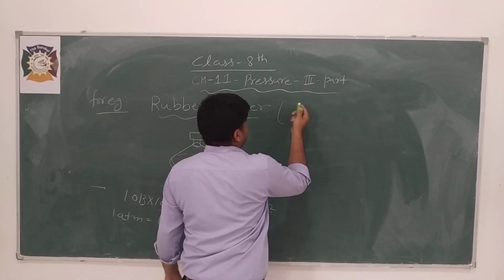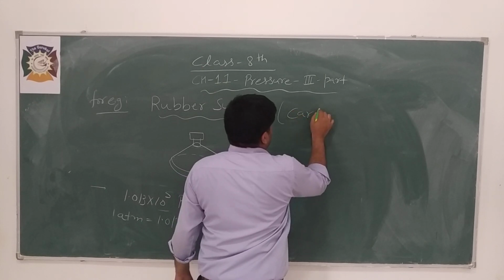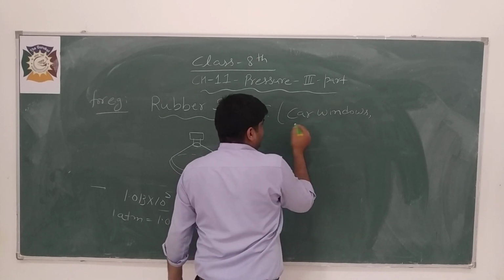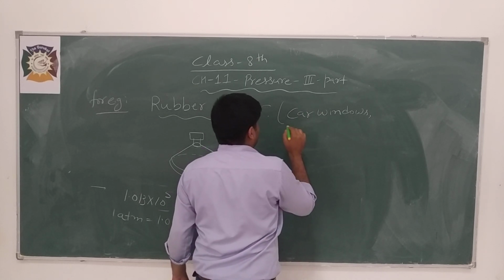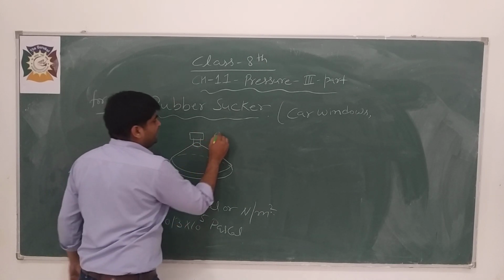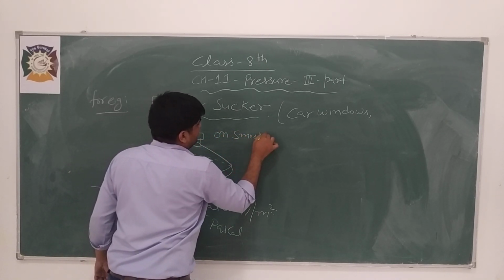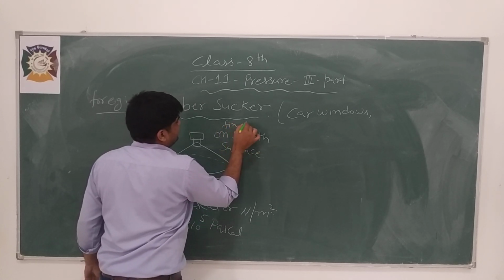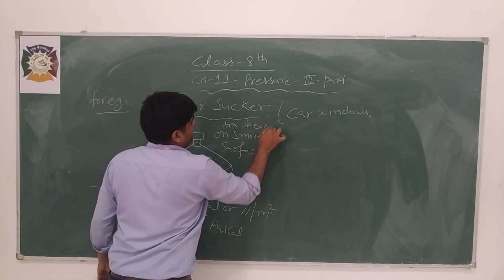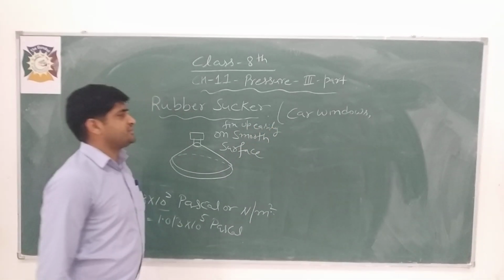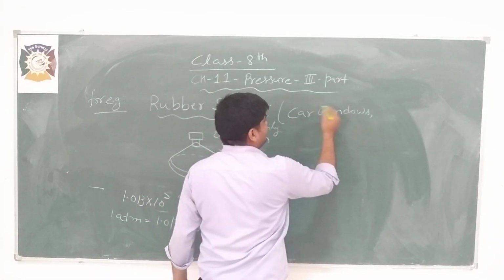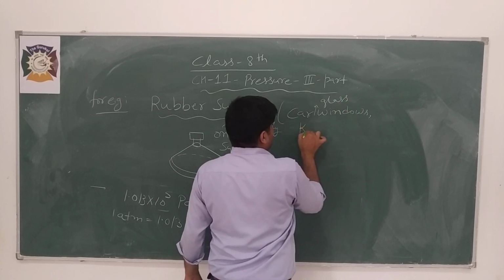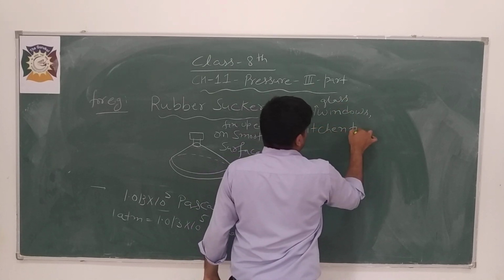It is used in car windows, or it can be fixed easily on smooth surfaces like a car window, glass window, or kitchen tile.